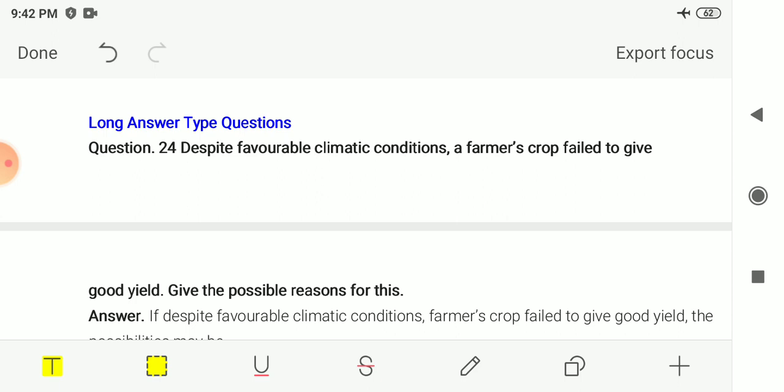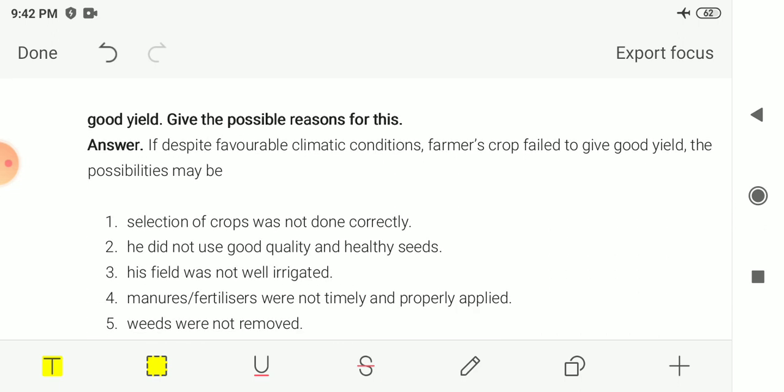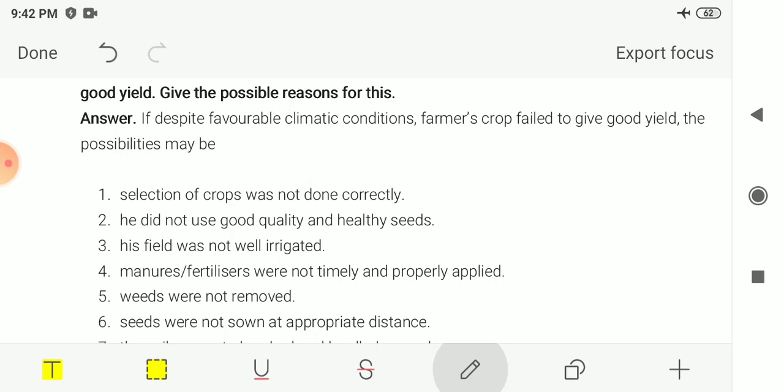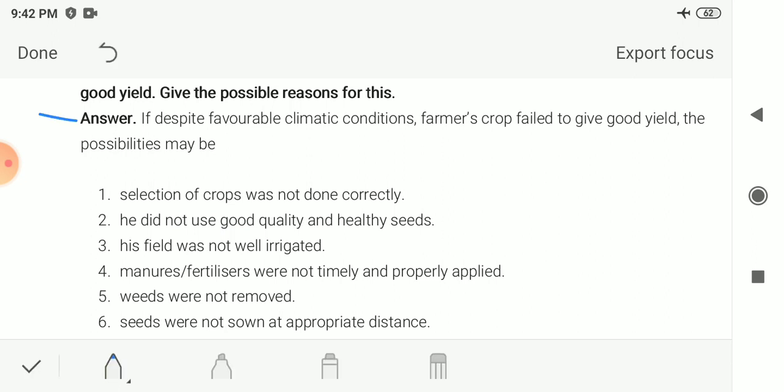So what could be the reasons that his crop failed? If the climatic conditions are suitable or good for the crop, however the farmer's crop failed, then what are the possibilities?